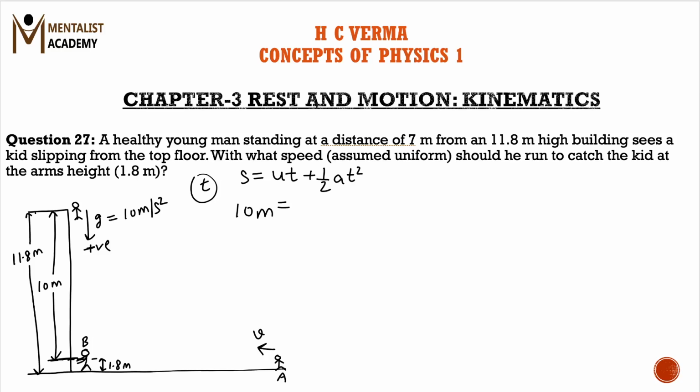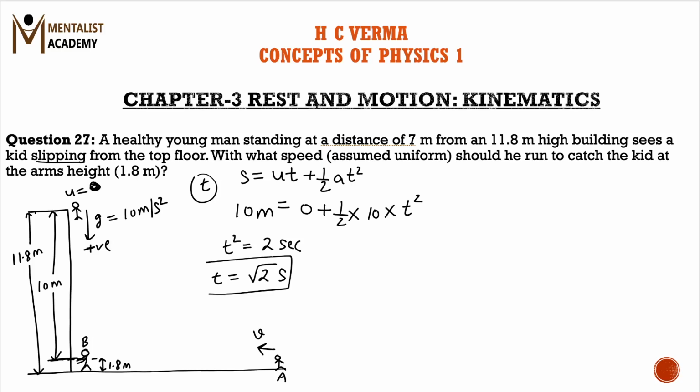Initial speed of the kid is 0 because the kid is slipping. It is not thrown down with a certain velocity. It is slipping. Therefore, it is basically dropping from the top of the building. So U is 0 in this case. A we have taken 10 and t square. So t square comes out to be 2 seconds, or you can say t comes out to be root 2 seconds, which is approximately equal to 1.4 seconds. So the time taken to drop the kid 10 meters is root 2 seconds.